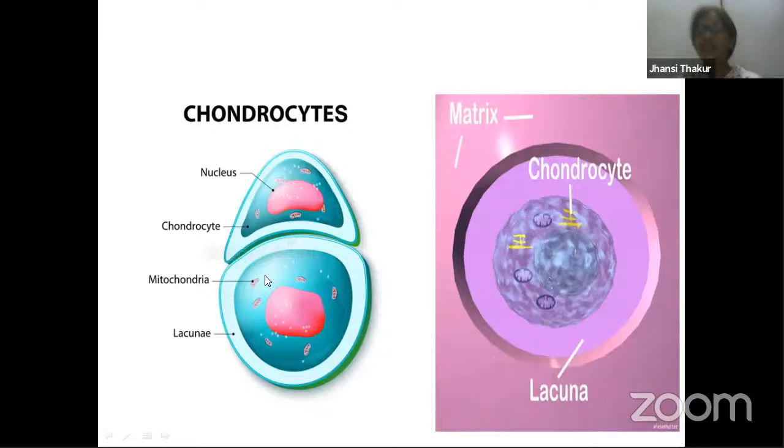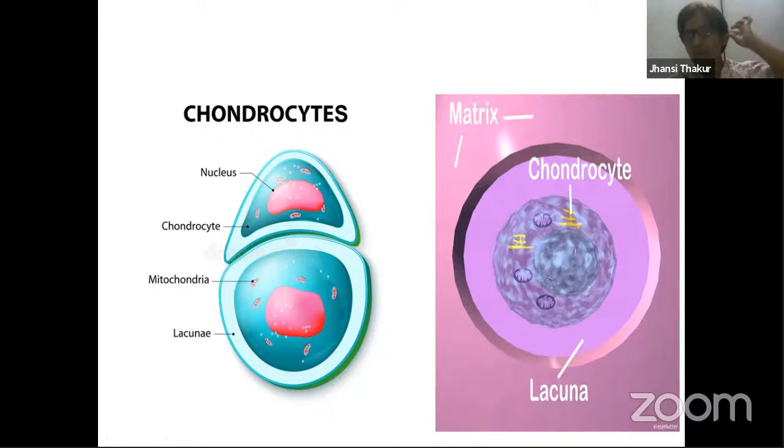So what is cartilage? In the beginning itself, I shared with you that in connective tissue, there are two very essential things. One is the matrix, that is the ground substance, and the second one is fibers. We have already seen the importance of fibers, right? Here, let's study cartilage. In cartilage, matrix is very, very important. One example of cartilage, I'll tell you before I go further: your pinna, this external ear that you're able to see.